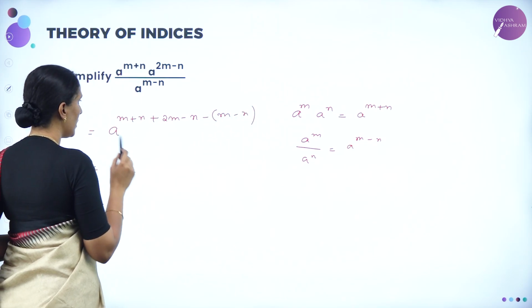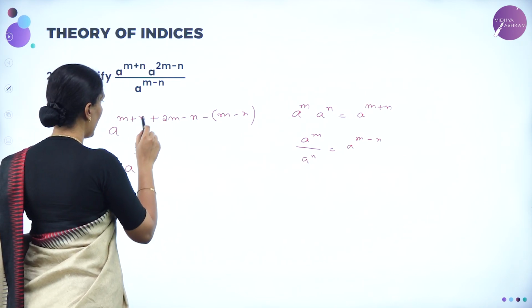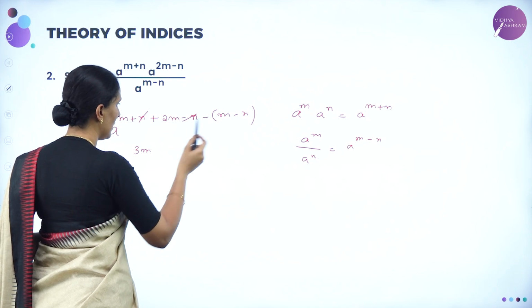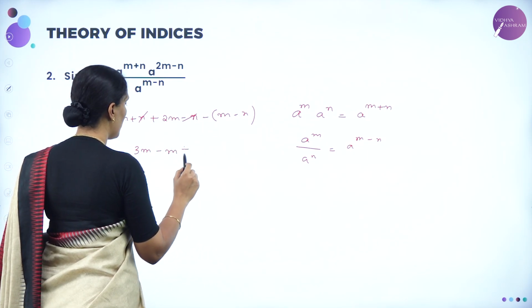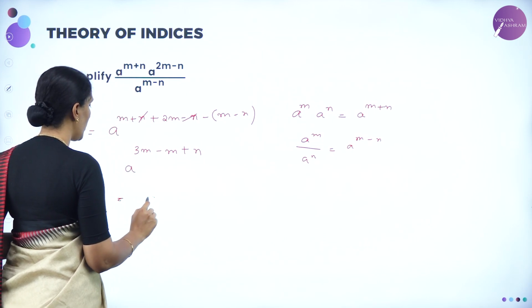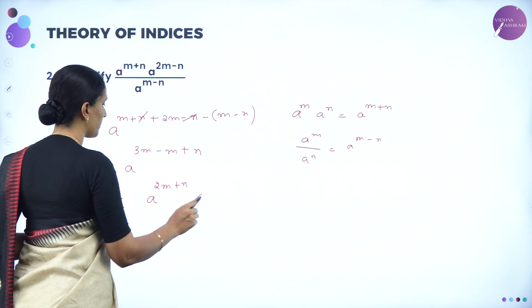Now we have a to the power m plus 2m, 3m. n and minus n get cancelled. Next we are left with minus m, minus into minus, plus n. So the value is a to the power 2m plus n.